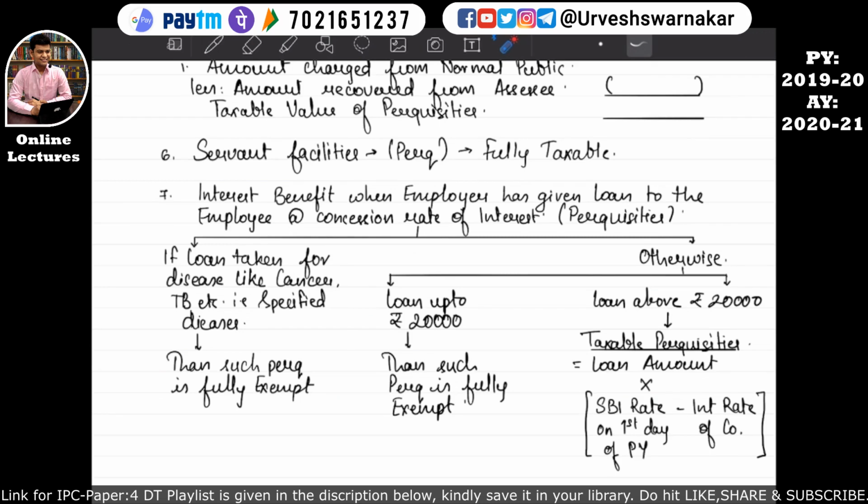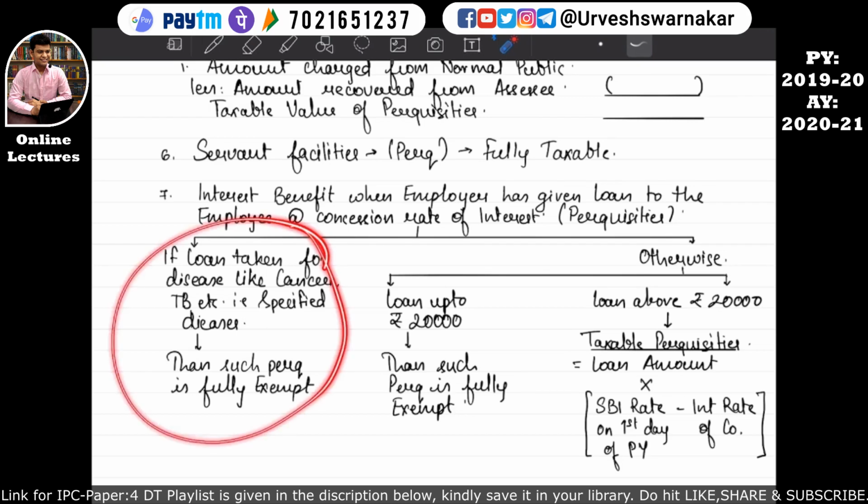So let's read it from the start. If the interest benefit, that means a low interest has been charged by the employer on the loan given by the employer to the employee, that means the loan is given at a concessional rate of interest, then it is also considered as a perquisite. So how do we have to calculate the perquisite? Let's understand this chart. If the loan has been taken for a disease like cancer, TB, etc., that is a specified disease, then the entire perquisite will be exempt. That means even if the loan is given at a concessional rate, it will be considered as fully exempt.